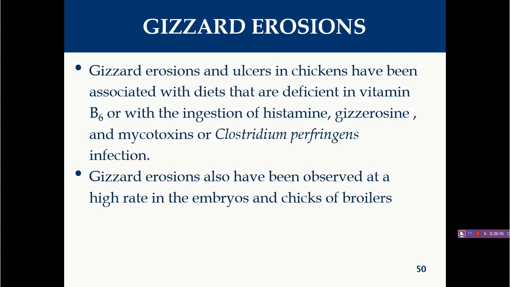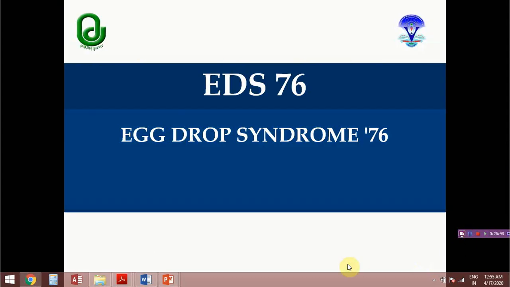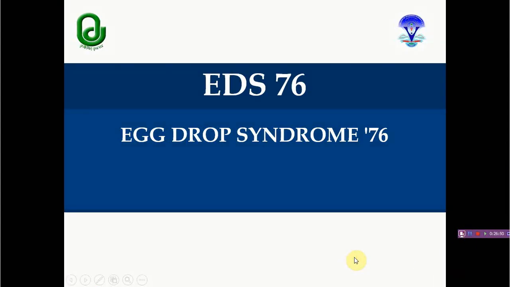Now we will see the important disease egg drop syndrome, which is caused by adenovirus. The next disease is egg drop syndrome 76. The 76 is nothing but the year 1976, when this disease was first reported in Northern Ireland, so it is actually the year of isolation.